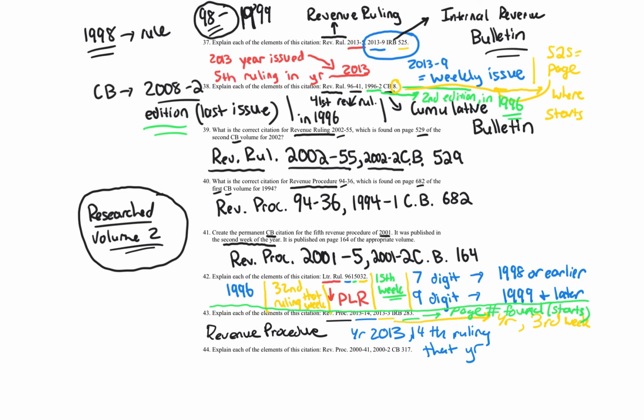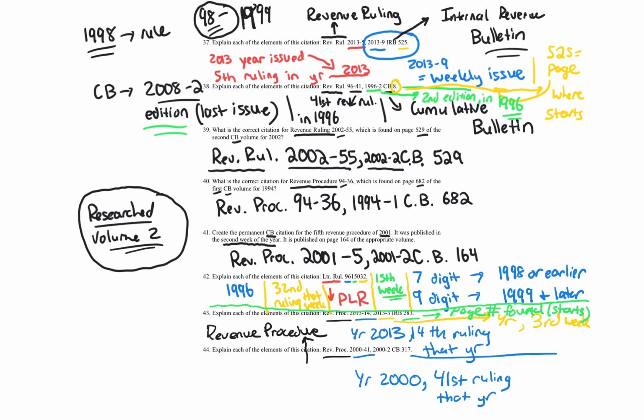Woo! Celebrate. Explain each element of RevProc 2000-41, 2000-2, CB 317. So again, RevProc is Rev procedure. Then we've got in blue, we've got 2000-41. It's going to be year 2000. Again, tax reference year 2000, I should say. And it's the 41st ruling